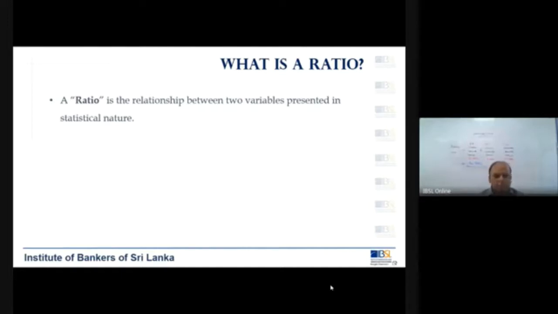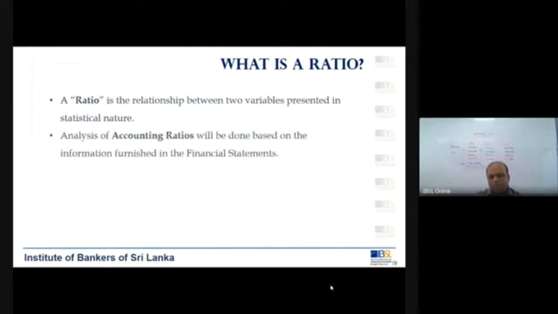So now we are talking about two variables, both changing, and you are trying to establish a relationship between those two. Say for example, you have two variables known as X and Y, the most known and common variables. If you build up a relationship between X and Y, that is known as a ratio.